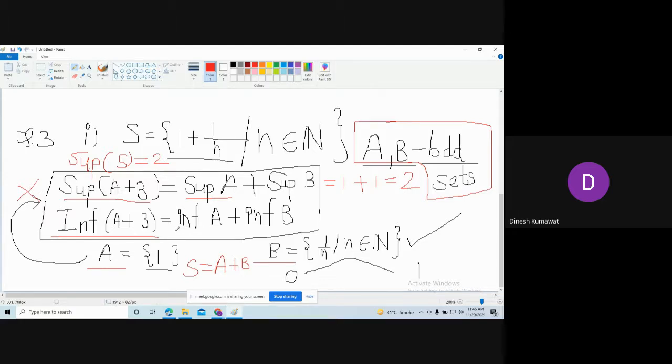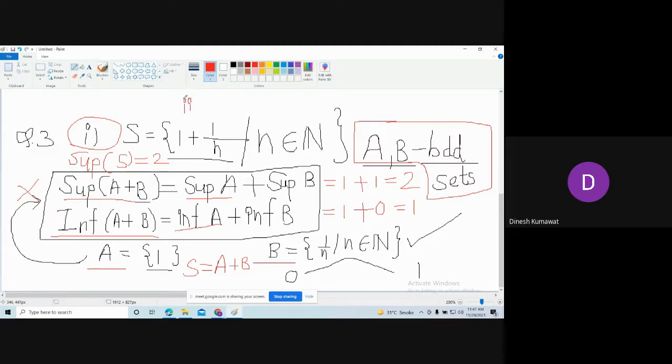Tell me, what is the infimum of A? 1. And what is the infimum of B? 0. So what can I say about the infimum of set S? 1. So if you apply this result in this example number 1, it will make your life easier. Is that okay?